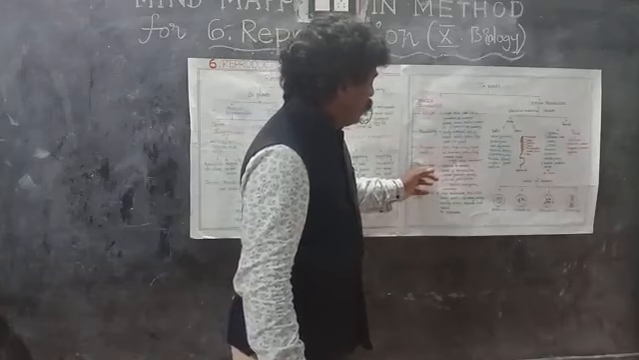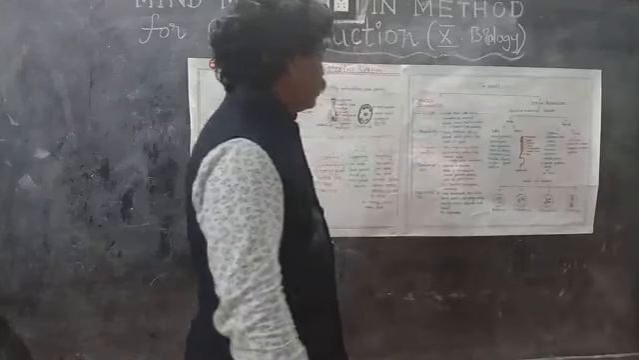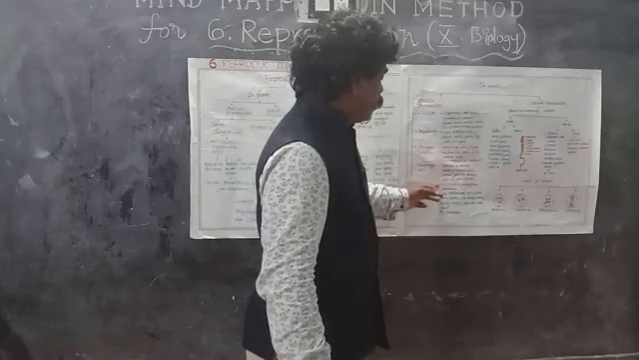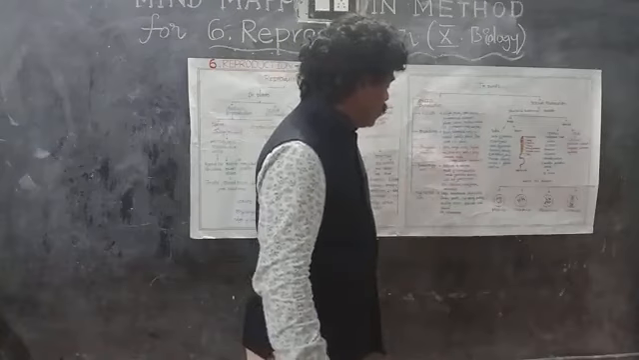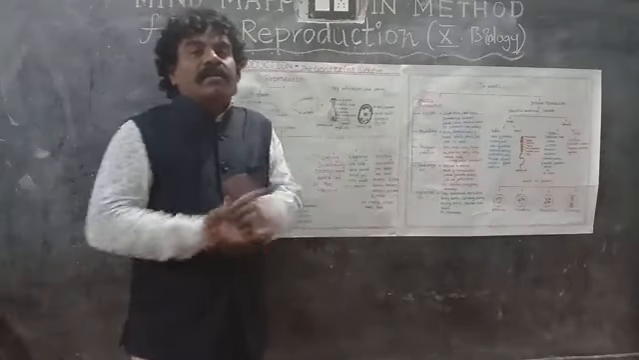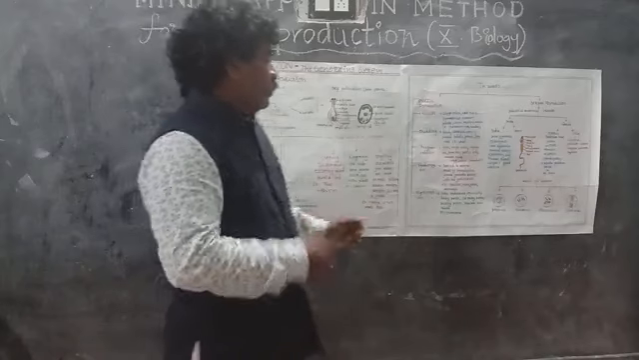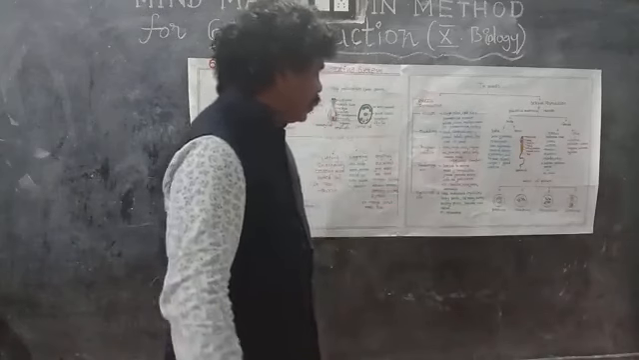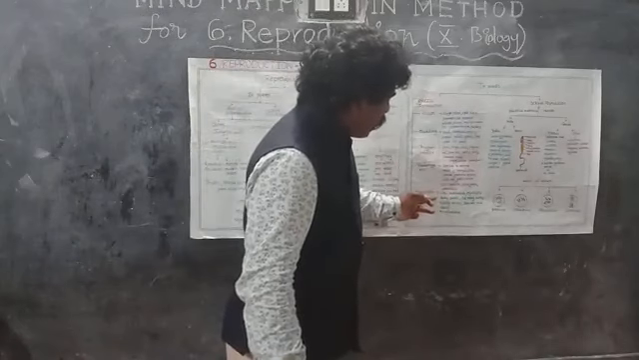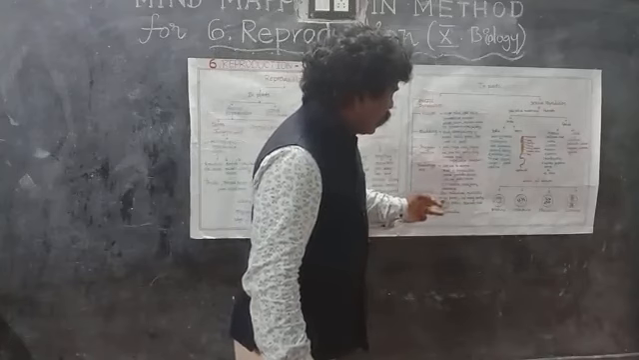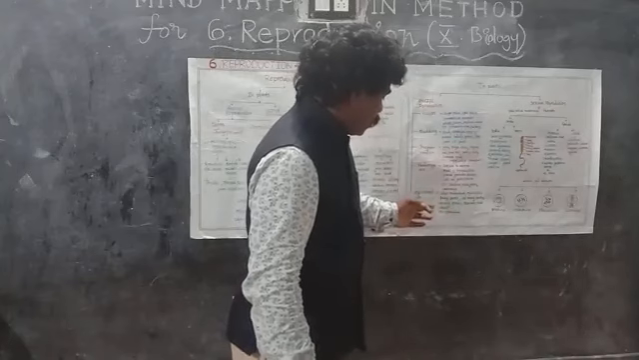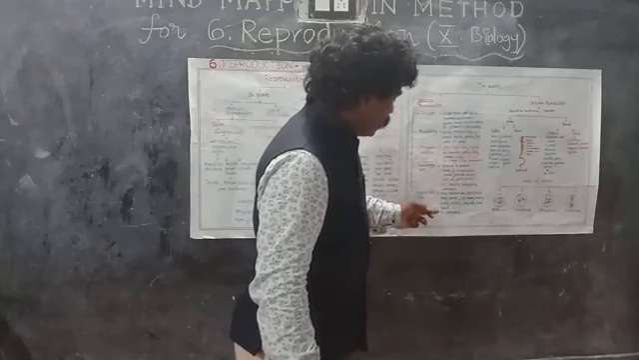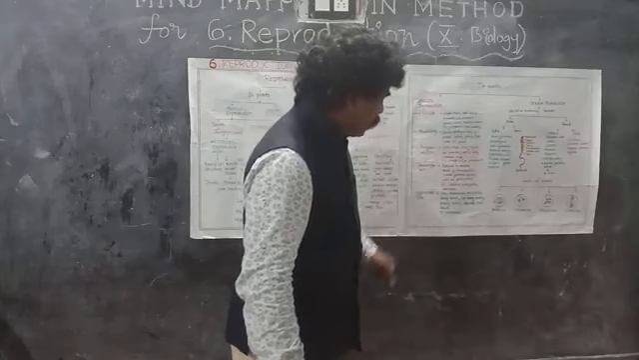Next one, parthenogenesis, that is a sexual to asexual mode of reproduction. Female gametes develop without fertilization. For example, seedless fruits, grapes and watermelon. So these things will come under parthenogenesis. Next, regeneration, that is new individual organisms from body parts cut into many pieces, and each becomes a separate individual. For example,